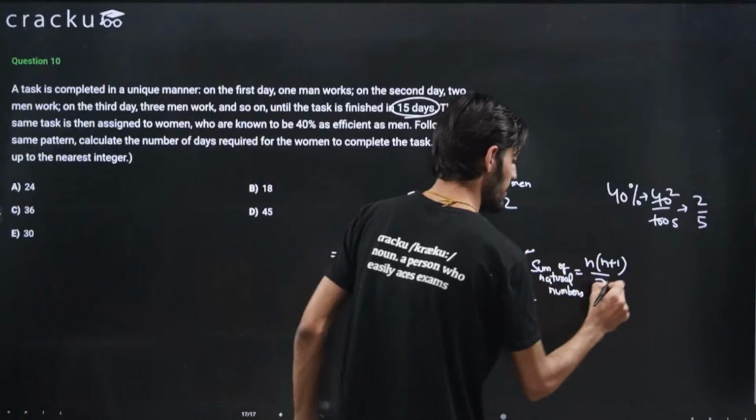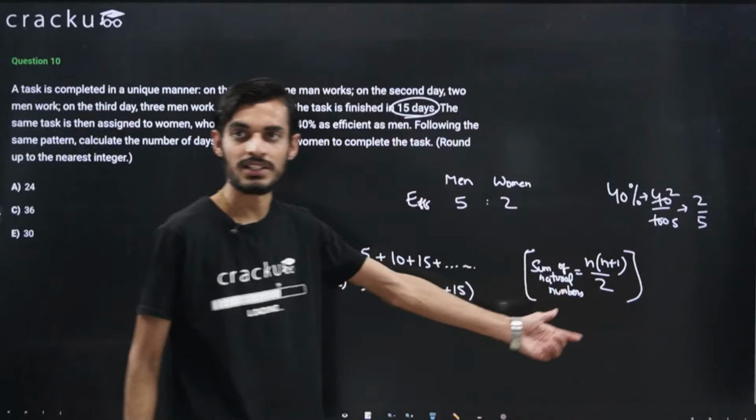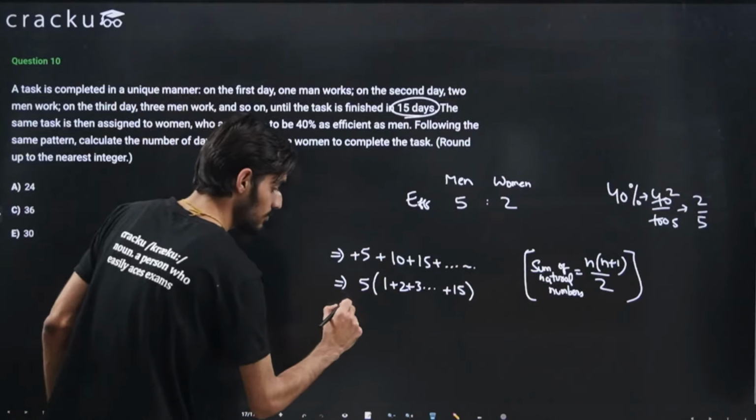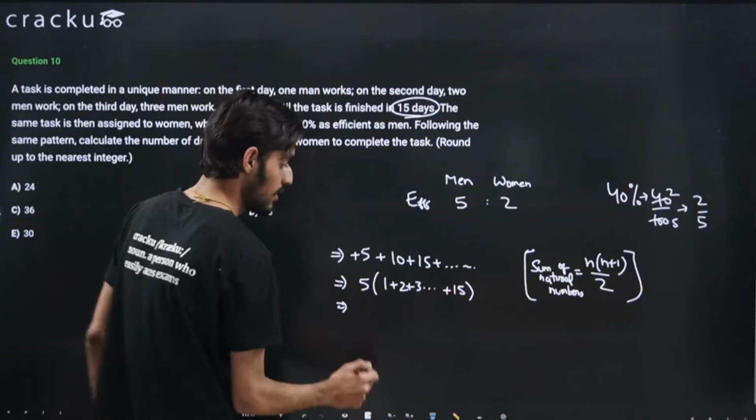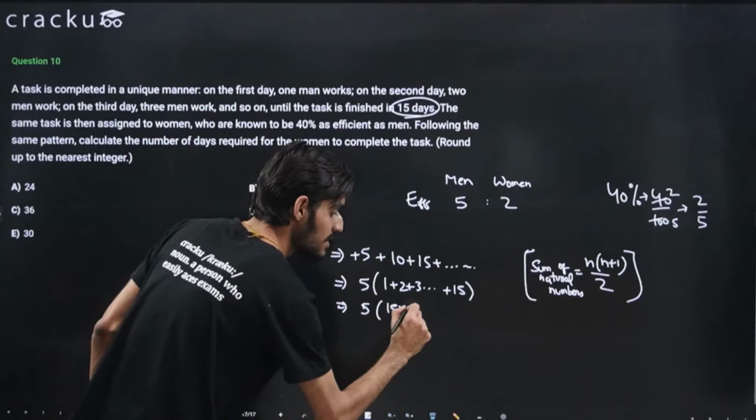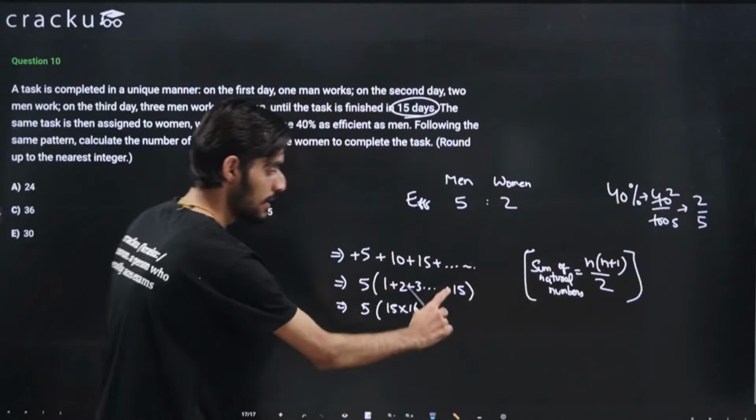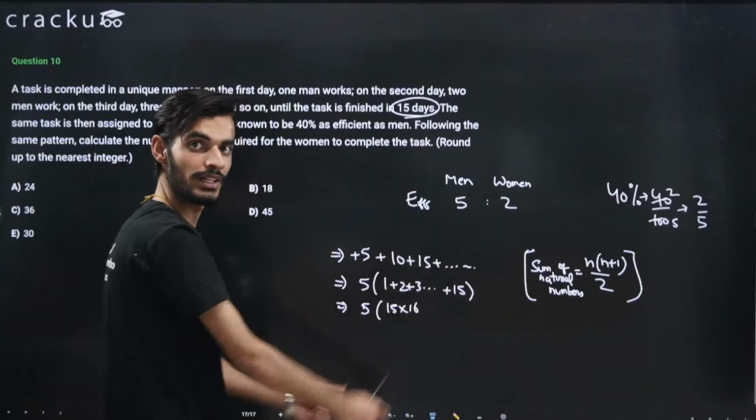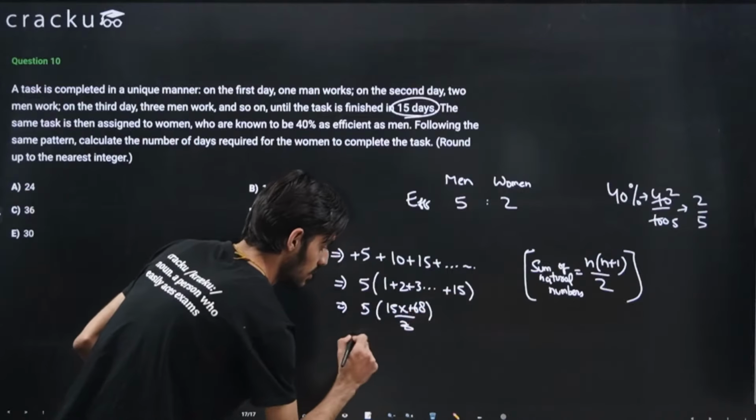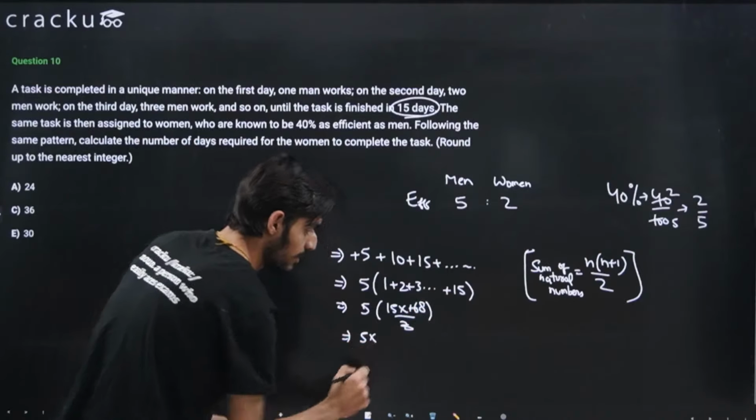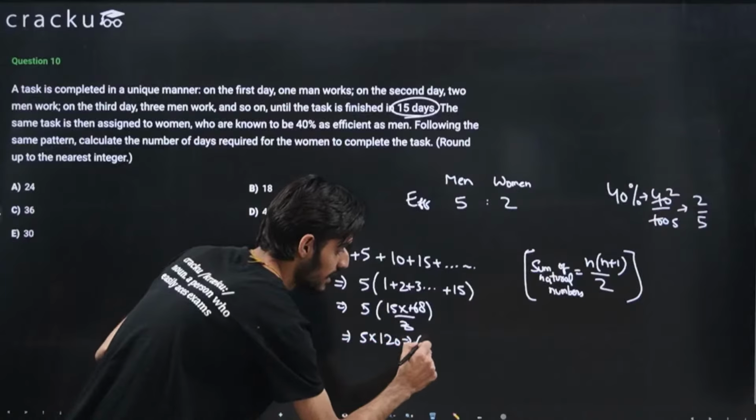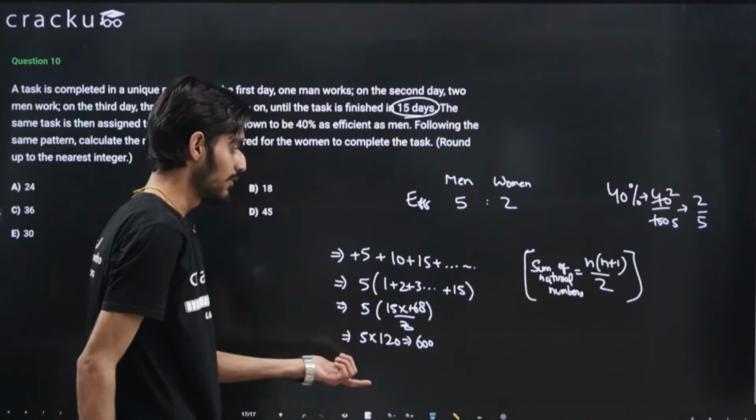So for the sum of the first n natural numbers, you can use the formula n into n plus 1 divided by 2. Here also we can use the same formula, because the value of n is 15. So this will come out to be 15 multiplied by 15 plus 1, that is 16, divided by 2. This will cancel out to 8. So 5 multiplied by 15 into 8, which is 120. So 5 into 120 is equal to 600. So this is the total work that we have got.